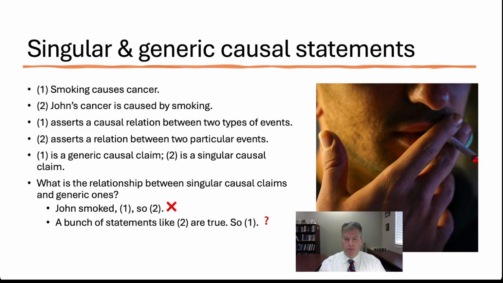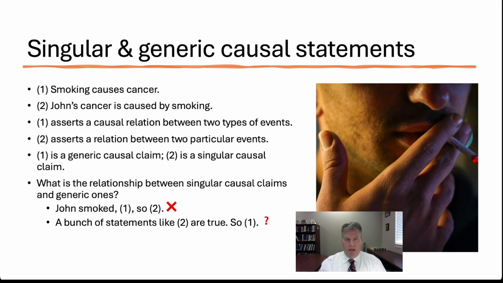So what's the relationship between singular causal claims and generic causal claims? We can think of the particular event John smoked, and we could know in general that smoking causes cancer. Does that mean that we can infer that John's cancer is caused by smoking? Not necessarily. John could smoke, he could get cancer, smoking causes cancer, but we can't infer that his particular cancer is caused by his smoking. So what about the other way around?